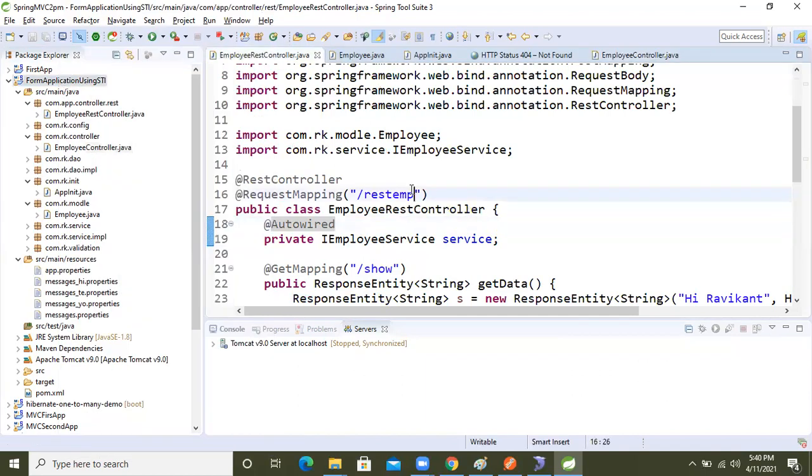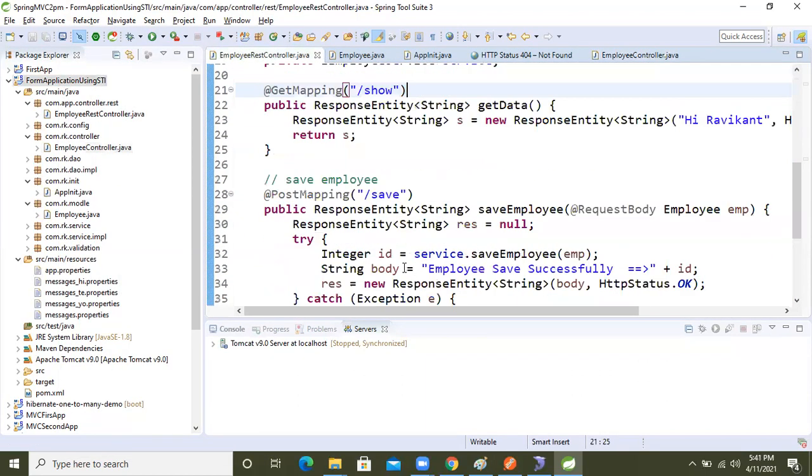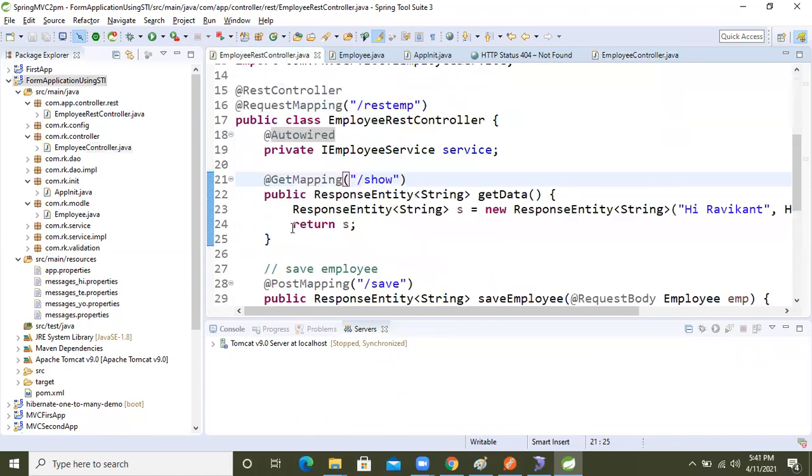No, but @RestController, request mapping. Oh, sorry for that, guys. Our mistake only.